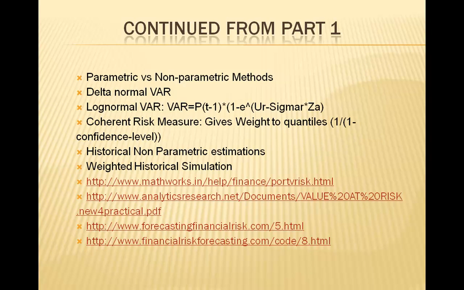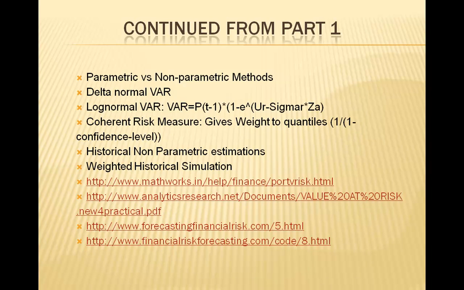And when we move to the logarithmic VaR, and when we calculate that, we have the formula, which is VaR at alpha percent is equal to P into t minus 1, and 1 minus e to the power mu r minus mean minus standard deviation into z-score.